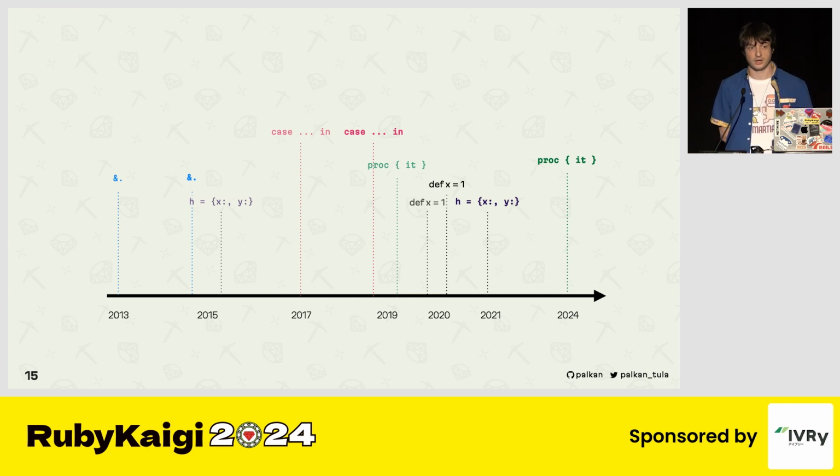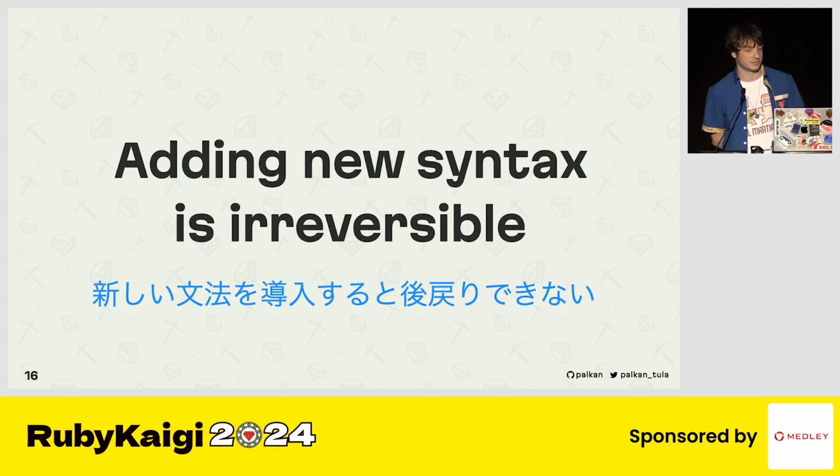So it's interesting how the core team, and everyone involved in this process, reason about adding new syntax and when it's a good time to do that. And why it's not happening as soon as someone proposes it and proves that, oh yeah, this feature is useful, I would like to use it. But first of all, introducing new syntax is not an easy task, because syntax changes are irreversible. Once added, new syntax cannot be erased from the language. It's really difficult. You know, we have flip-flop operators still. We actually tried to remove it, but it's still there. And I think it's going to be there for a while.